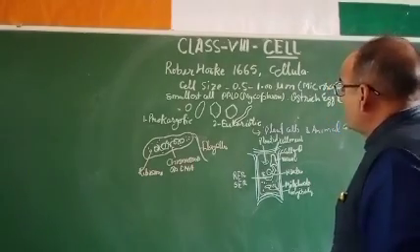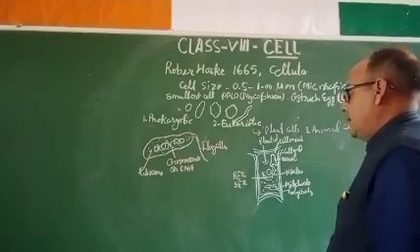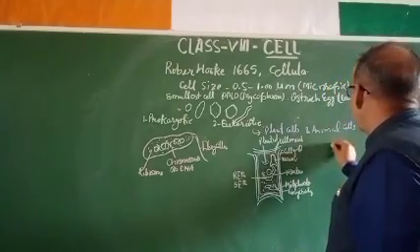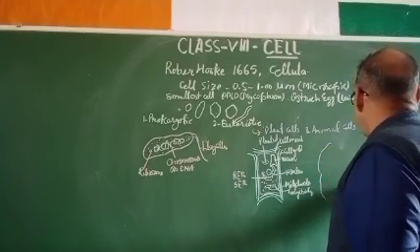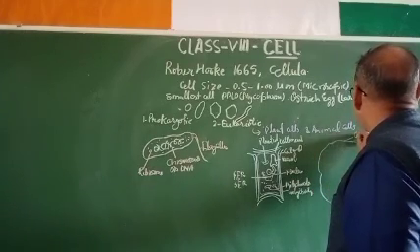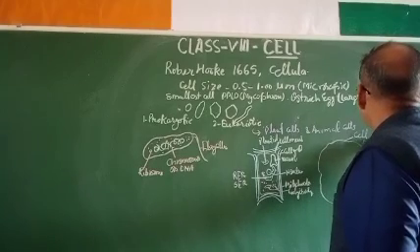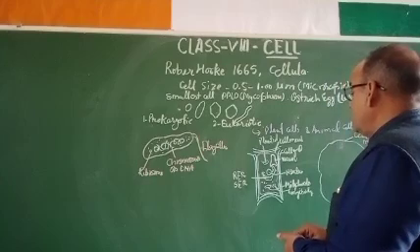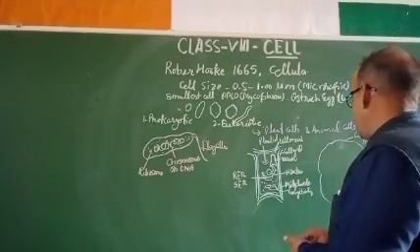Dear students, there are some differences between plant cell and animal cell. In animal cells there is only a cell membrane. This is the cell membrane, and inside it there is no large vacuole.